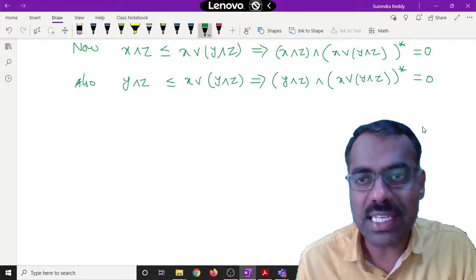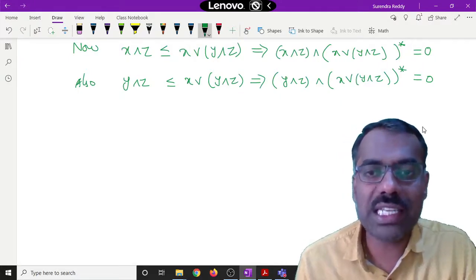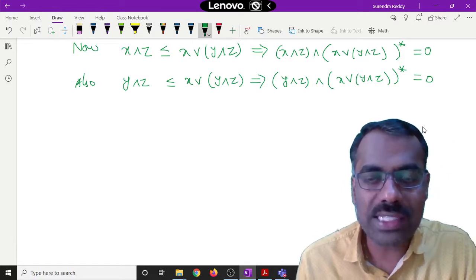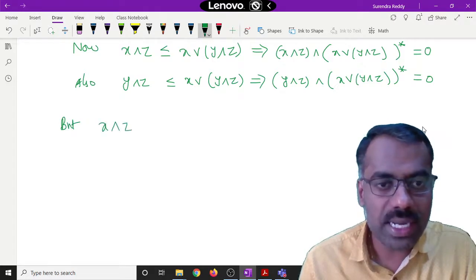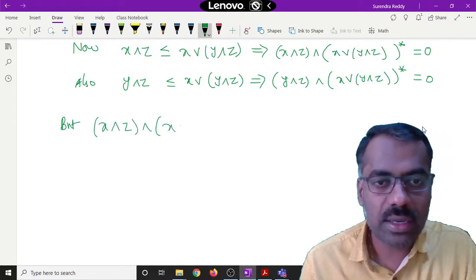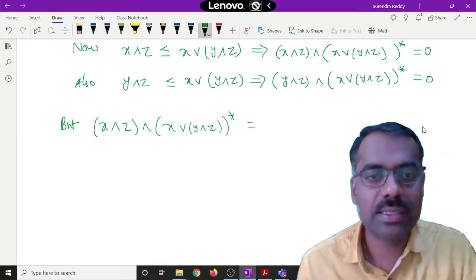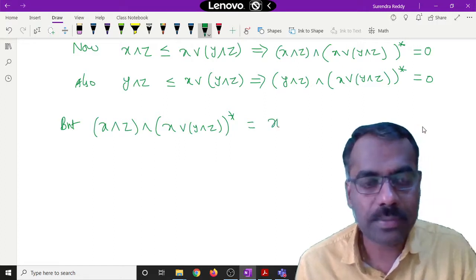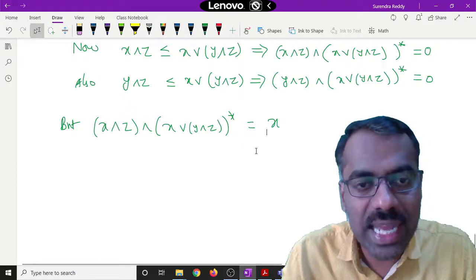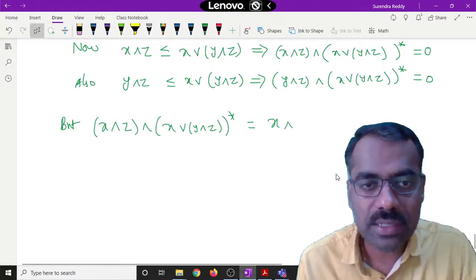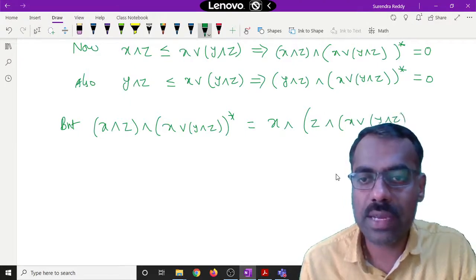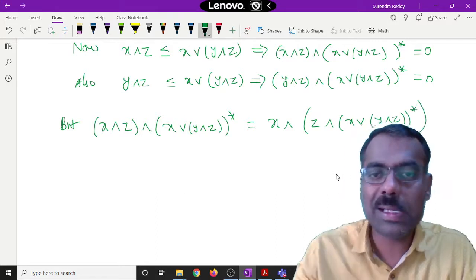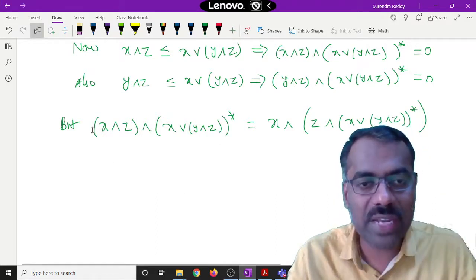A meet B meet C. This entire one, you call it just like C. So it is just like A meet B meet C, and meet is associative, right? So, but X meet Z meet with X join Y meet Z whole star is same as what you have is X, because this Z I can, so X meet, what I will write as like this, Z meet X join Y meet Z. Is this clear? If this one is same as whatever I have written here.